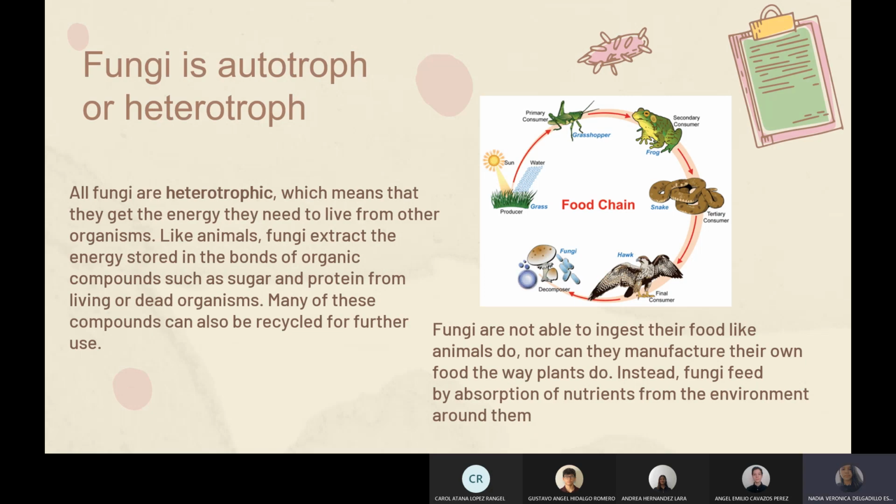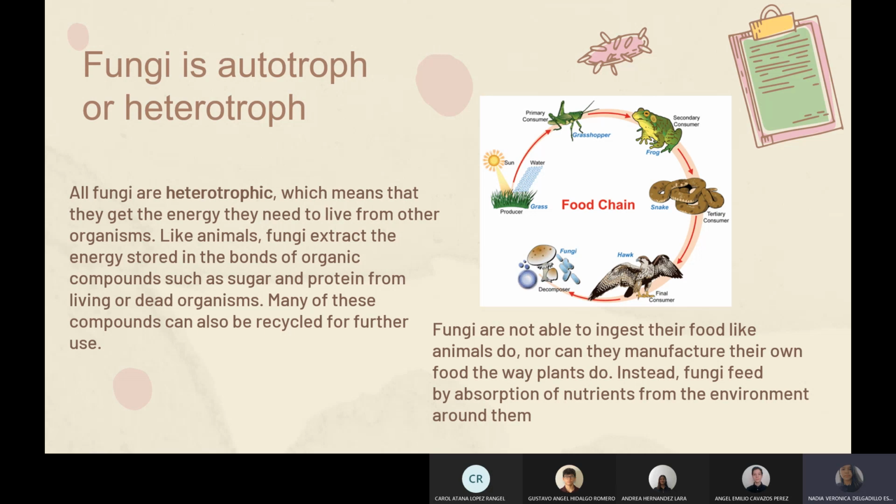Is fungi autotroph or heterotroph? All fungi are heterotrophic, which means that they get the energy they need to live from other organisms. Like animals, fungi extract the energy stored in the bonds of organic compounds, such as sugar and protein, from living or dead organisms. Many of these compounds can also be recycled or further used.